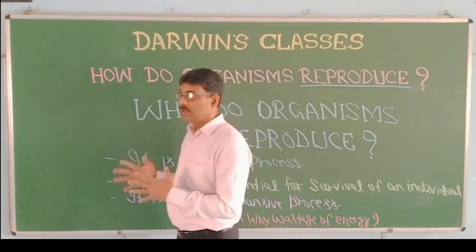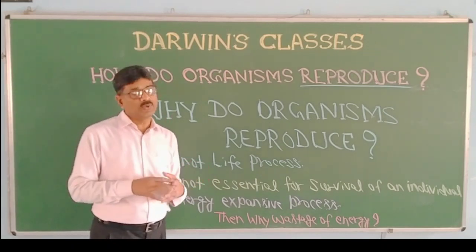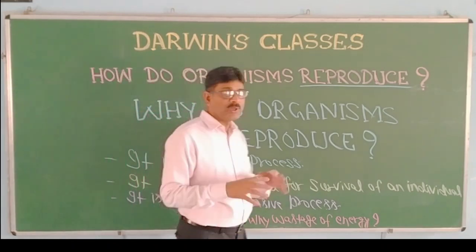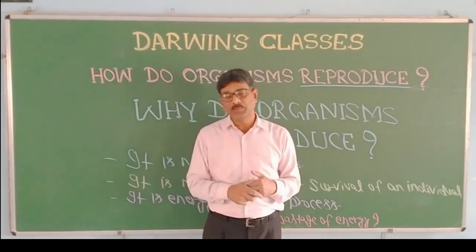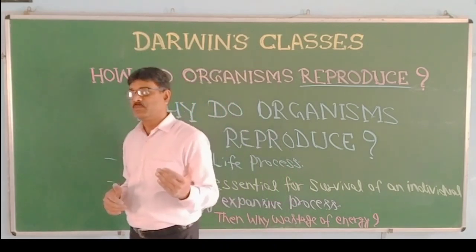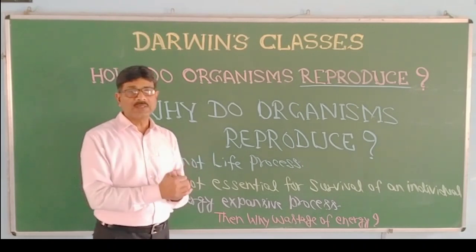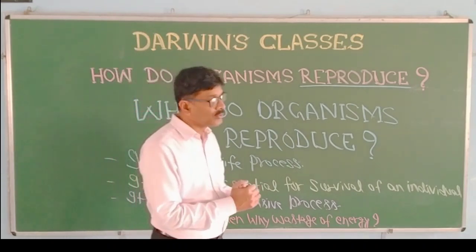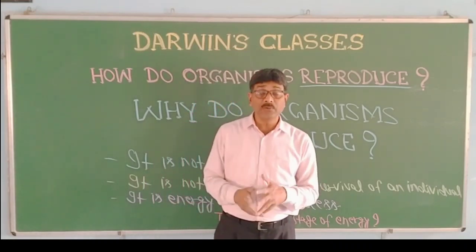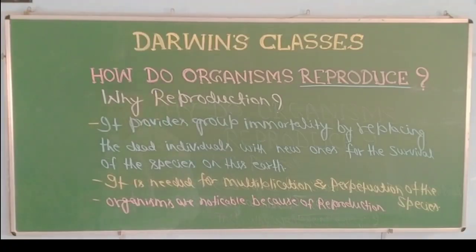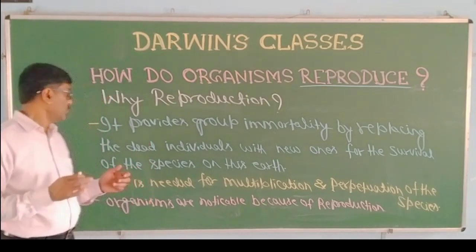That means it is an important part of an organism to produce its like before it dies. कि हम अपने लिए, अपने जैसा, अपना वारिस बना के जाए, हम जब इस धरती पे हैं, उसके बाद इस कंटिन्यूटी को मेंटेन करने के लिए. So reproduction is needed for the continuity of race, for the continuity of species. So these are the reasons why an organism reproduces.